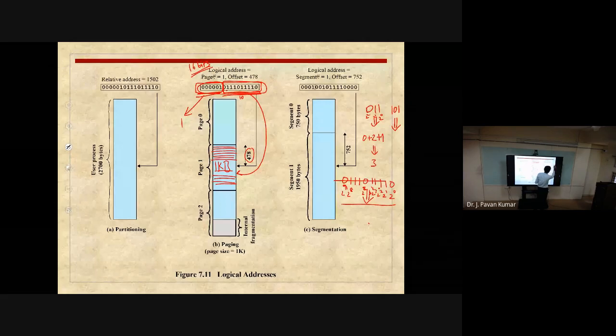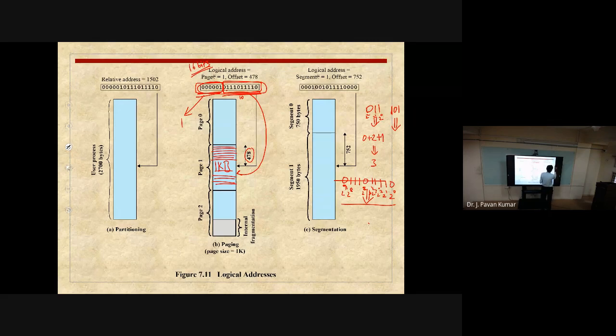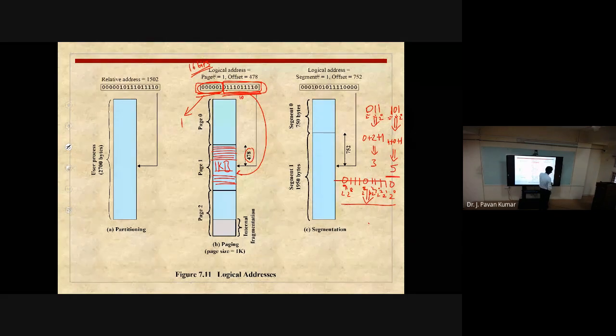Now consider 101. What is the decimal equivalent of 101? 2 power 0, 2 power 1, 2 power 2. So 2 power 0 into 1, it will be 1. Next 2 power 1 into 0, it will be 0. Next 2 power 2 into 1, that is 4. So total value will be 5. Like this we can convert binary into decimal. So this is the binary address that we can convert into decimal, then we will be getting 478.